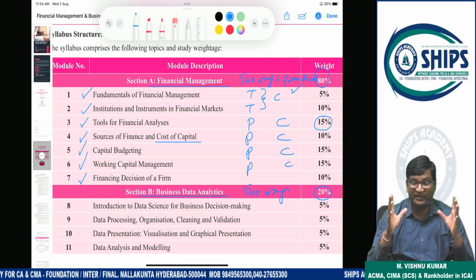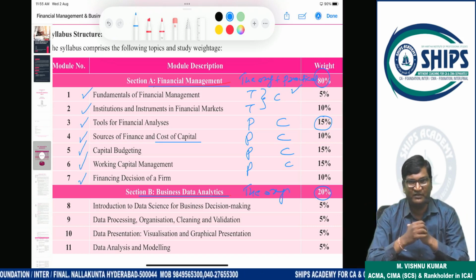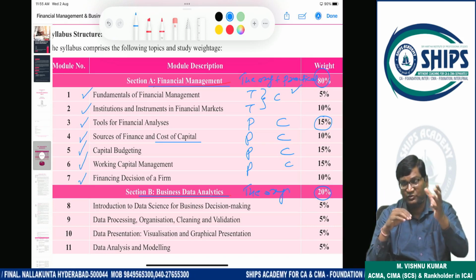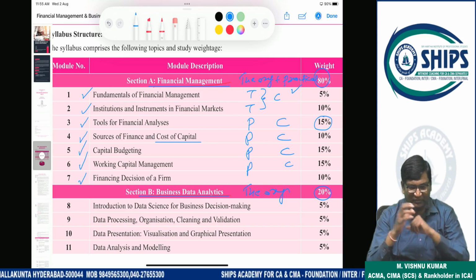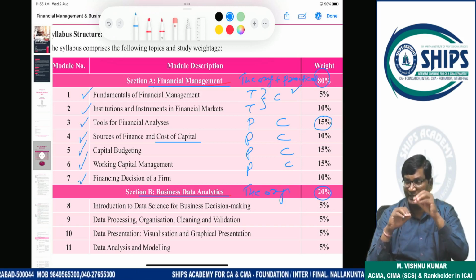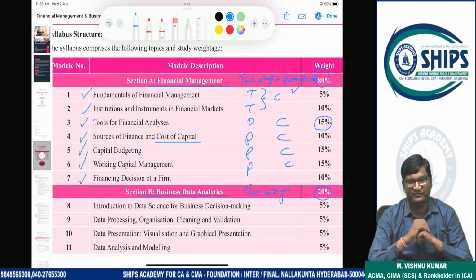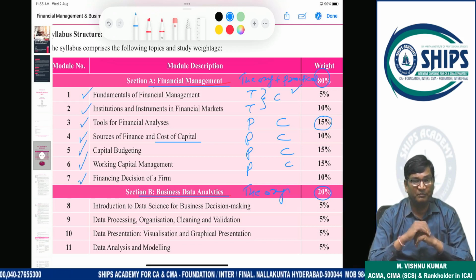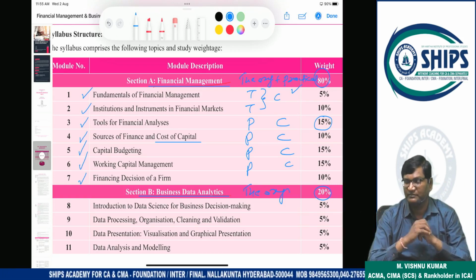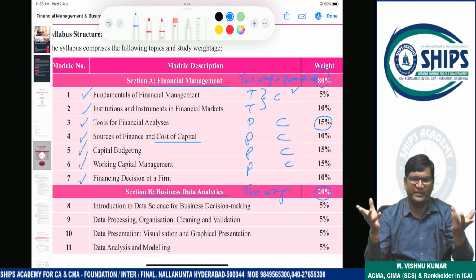Similarly, when finance is raised, suppose you want to take some finance. So you have an equity option also, you have a debt option also. In the equity option, there is no need to pay the equity shareholder compulsorily. Paying dividend to equity shareholders is not mandatory. According to our wish, we can pay or we cannot pay, no problem.